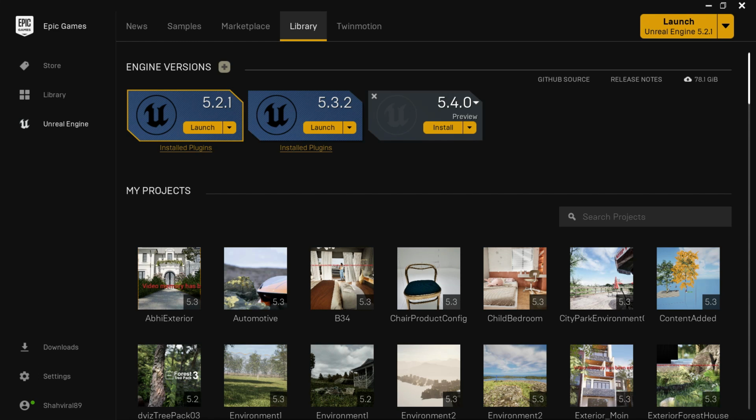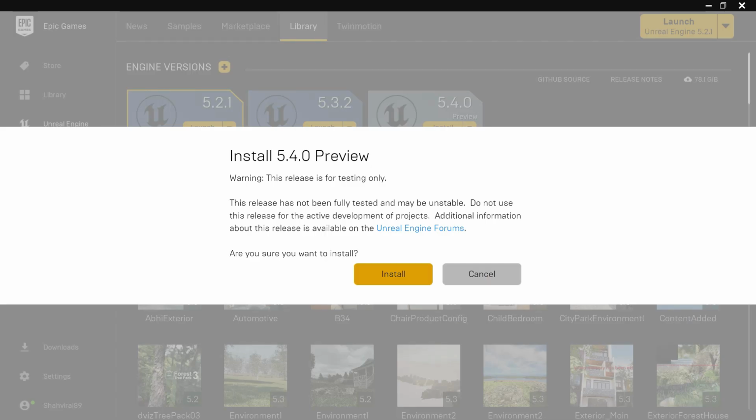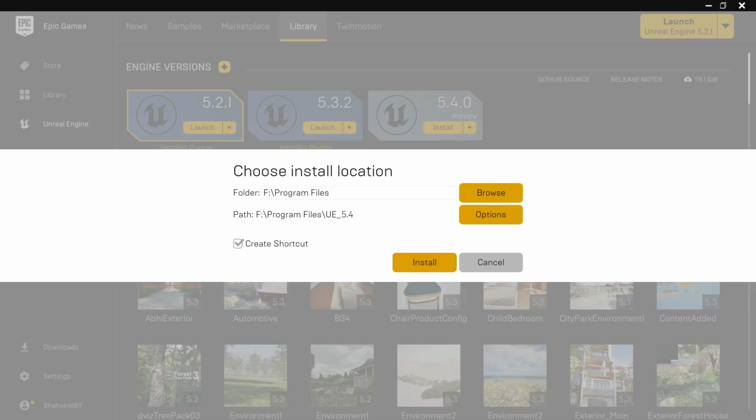And if you remember, I told you we can save 20 to 25 GB during the installation. So let's see how we can do that first. We will click on install here. Now you can see it's saying it's in preview, so it's in testing only, but you will not see this window in 5.3.2. You will go directly to the next step.